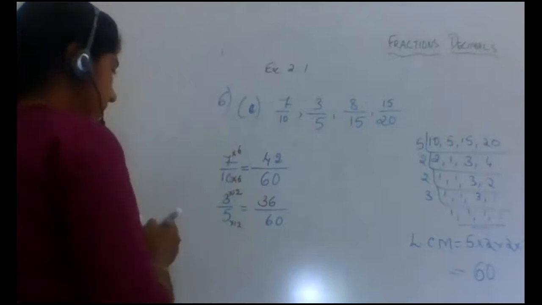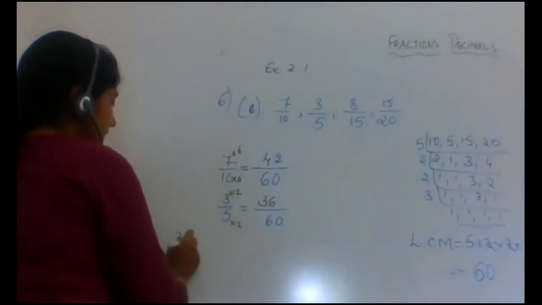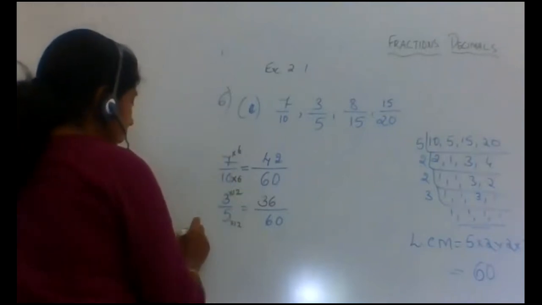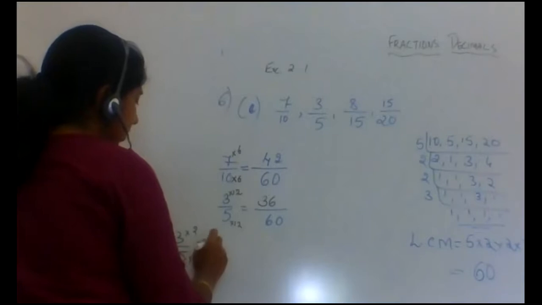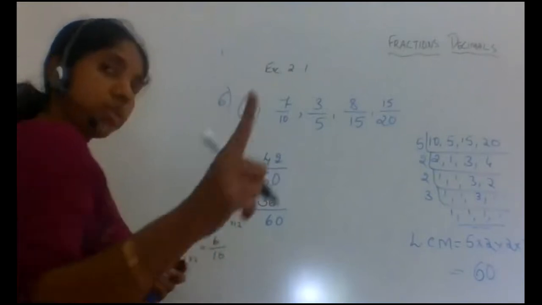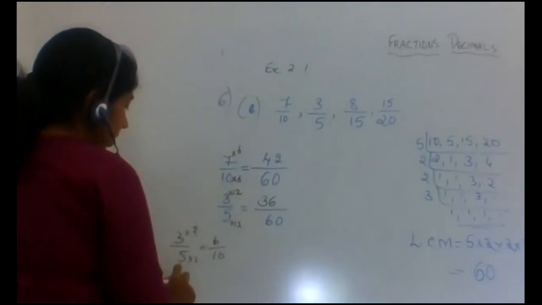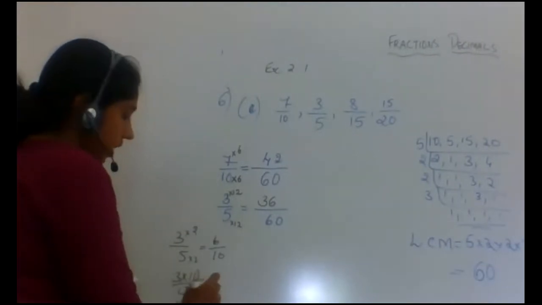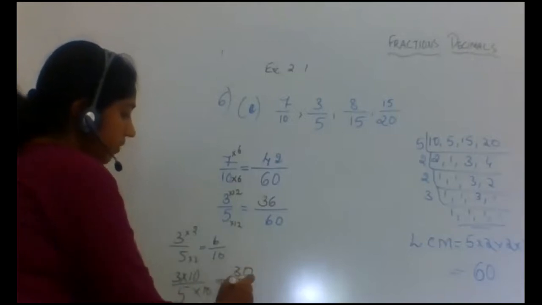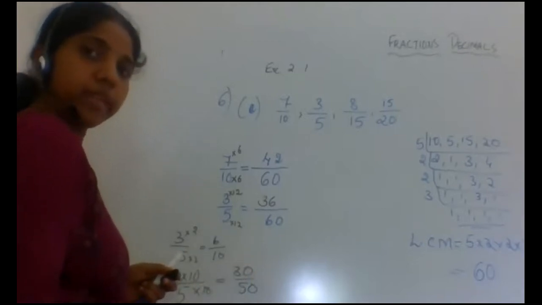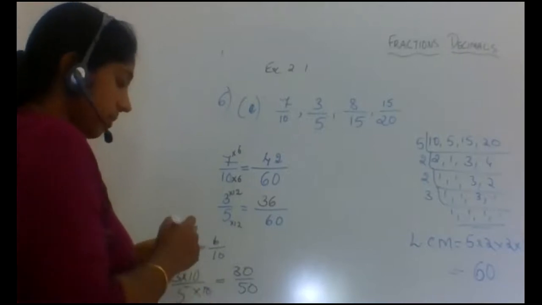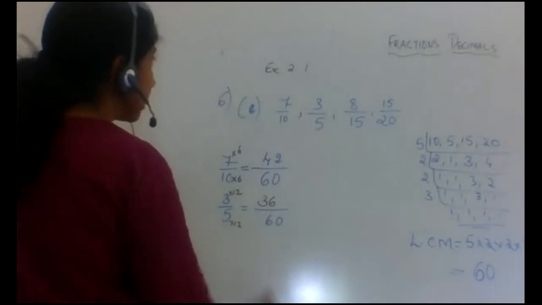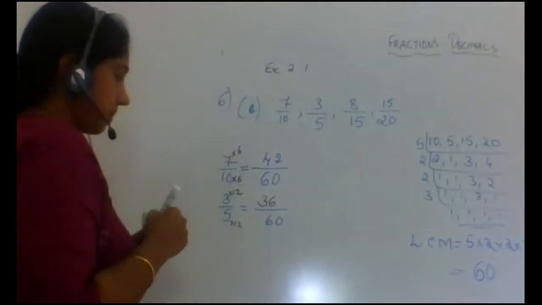For example, if I wanted two equivalent fractions for 3 by 5, let us start by multiplying the numerator and the denominator by 2. So it will be 6 by 10, that is one of the equivalent fractions. I want two, right? So one more number I can multiply by is 10 also. 3 into 10, 5 into 10, so this will be 30 by 50. Even that is one more equivalent fraction of 3 by 5. This is how you do the equivalent fraction. Same thing here we are doing, but the denominator was 60.